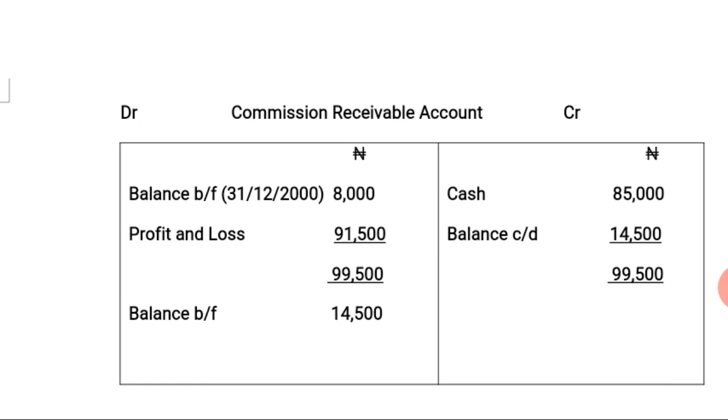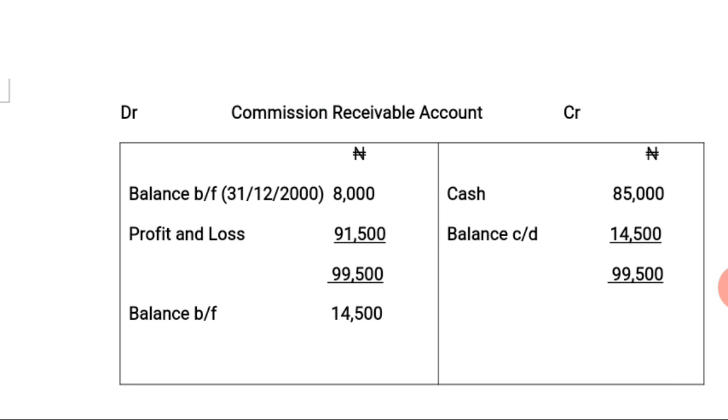Then moving to the credit side of the account, we have the total cash received for the year, which was 85,000 naira. Then the accrued income for the current year, that is the accrued income as at 31/12/2001, that will be the balance carried down for that year, which is 14,500 naira.